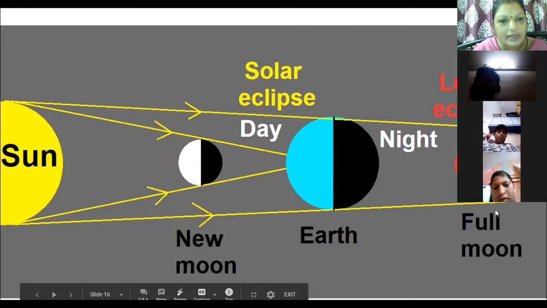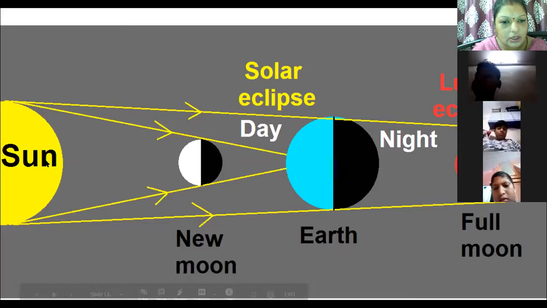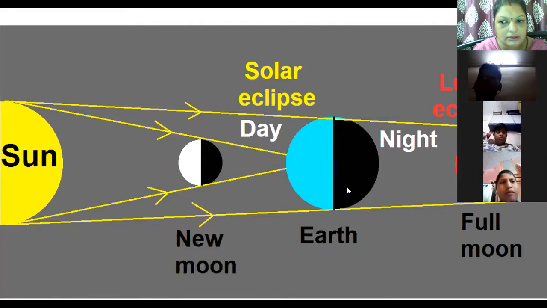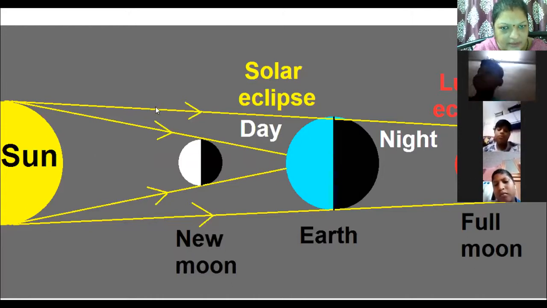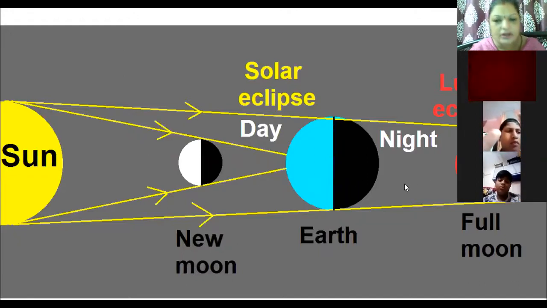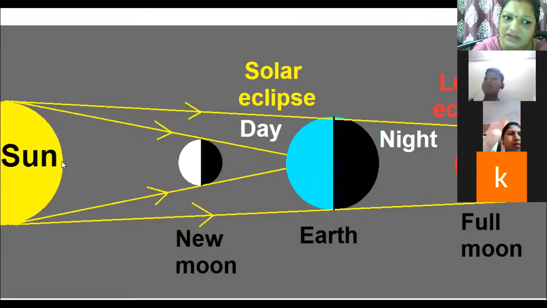One more thing, very important. On the eclipse day, on a new moon day, sun, moon, and the earth, they all are in a straight line. They are in the same plane. This is the plane. This yellow line, this is the plane. So they are in the same plane, but they should also be in a straight line.